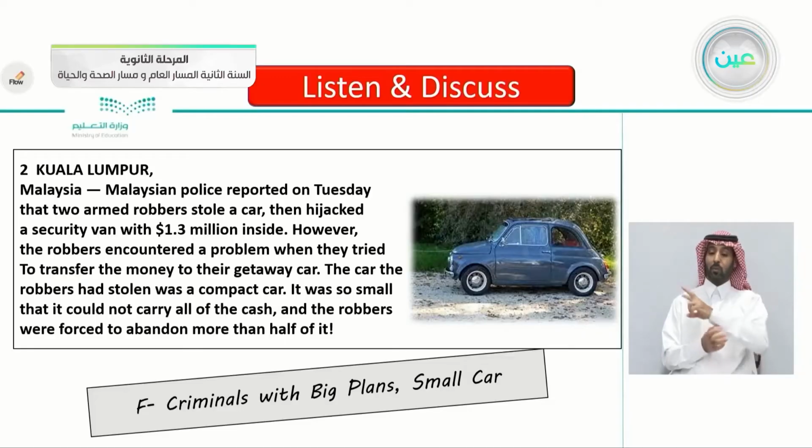Criminals with big plans. They had big plans. They stole, they hijacked a security van. So this is not an easy task. But they had a small car. So you can't decide if they are foolish or they are smart.